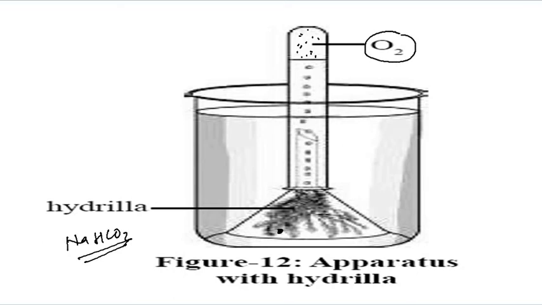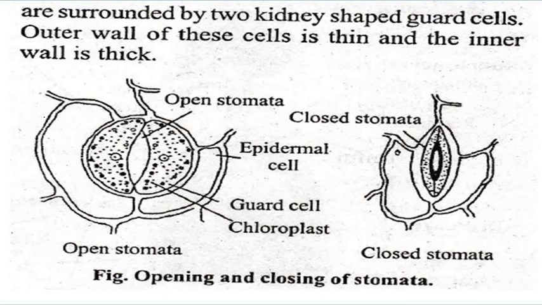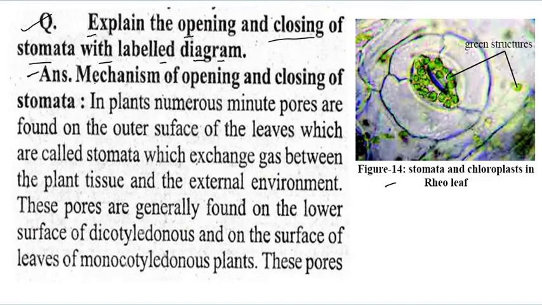So let us start. What will be in your question? Explain the opening and the closing of the stomata with a labelled diagram. You can draw this diagram also, and the next diagram, so you can save this diagram. This is the open stomata, with the epidermal cells and the guard cells with the help of chloroplast, and that one is the closed stomata. You can see here it is closed by the guard cells. So let us start how we can write the answer. The answer is the mechanism of the opening and the closing of the stomata.